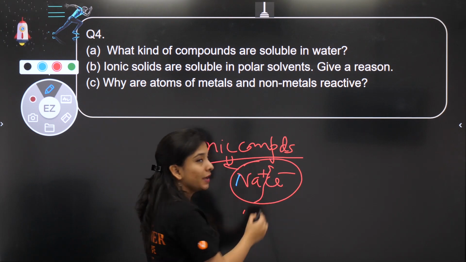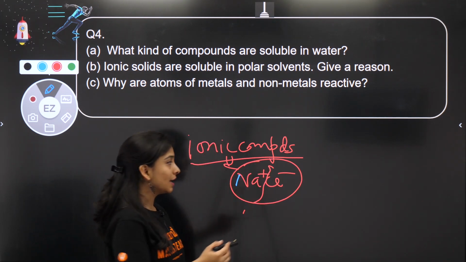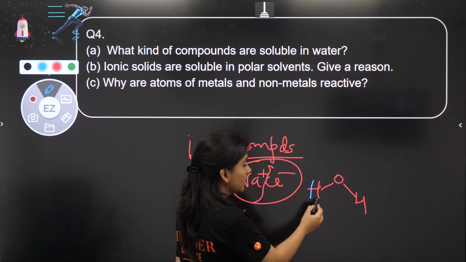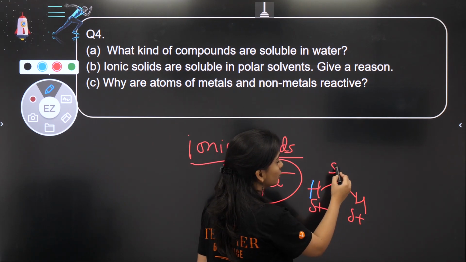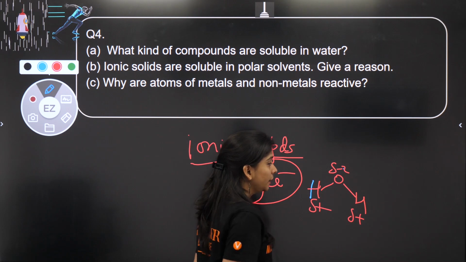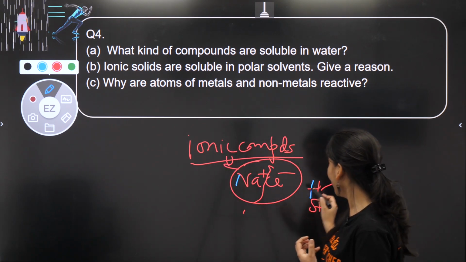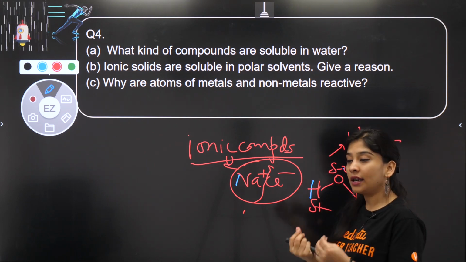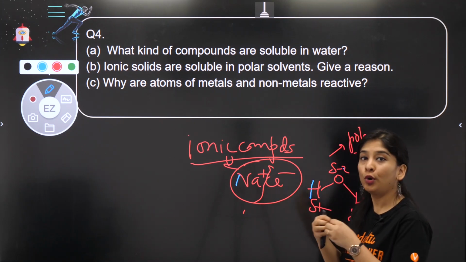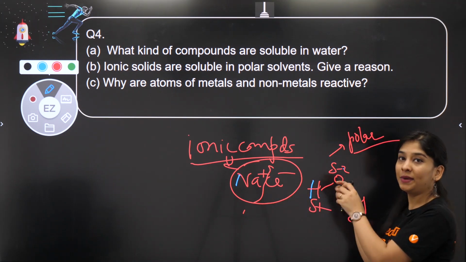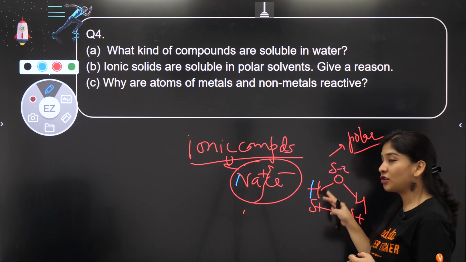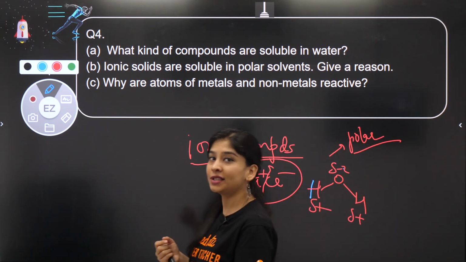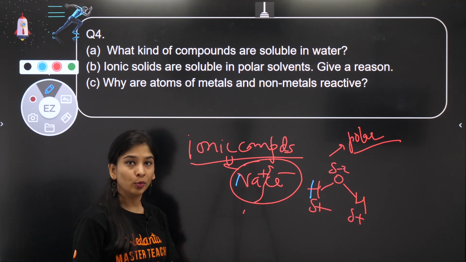So ionic compounds can make charge, have some polarity, have some charge separation. Same with water. अगर मैं water की बात करूँ, so water is also like this. Slight positive charge on every hydrogen and negative charge on every oxygen. Slightly. Okay, so this is more of polar compounds. Polar means polarity. Polarity means certain charge separation. Poles generate हो रहे, means positive negative charge separation. So this is also like certain charge species, so they can dissolve in such kind of a substance. So ionic compounds are basically soluble in water.